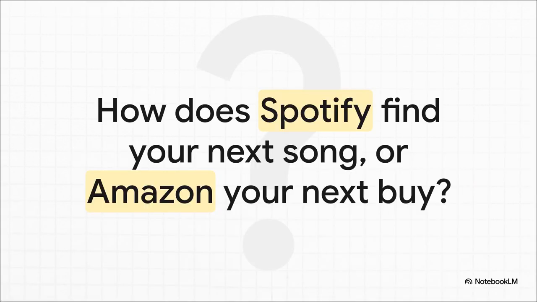You know, the secret behind all this is something called similarity search. See, these platforms, they turn everything, songs, products, even your own preferences, into a long list of numbers. It's kind of like a unique digital fingerprint called a vector. So when you listen to a song you love, the system's job is to find other songs with a really similar fingerprint. Faiss is the supercharged engine that just sifts through billions of these fingerprints almost instantly.